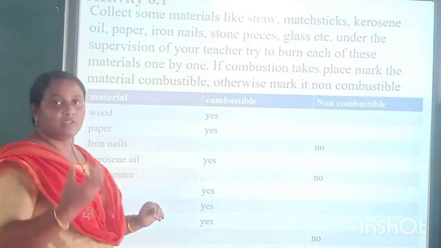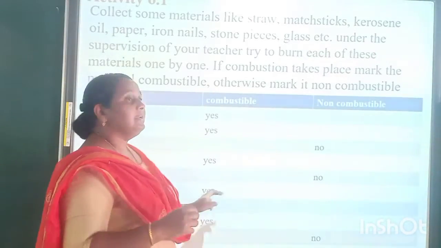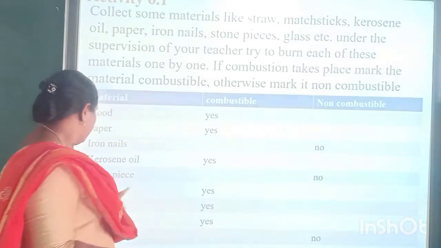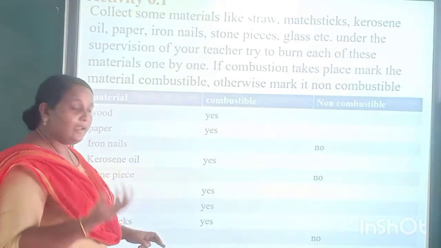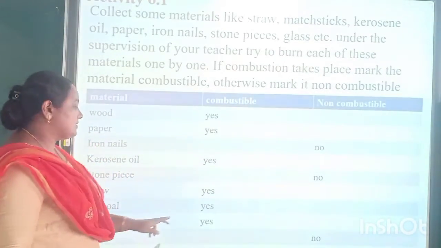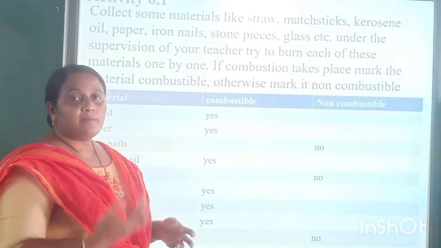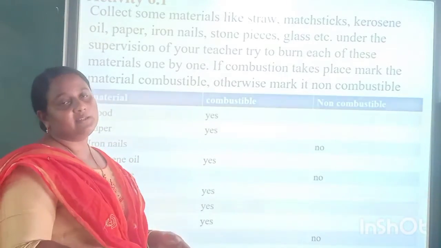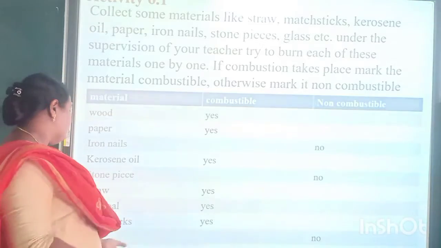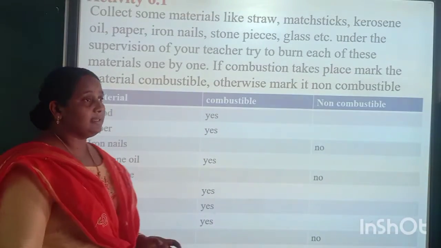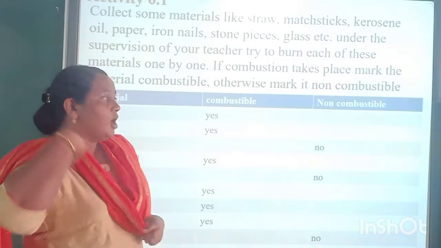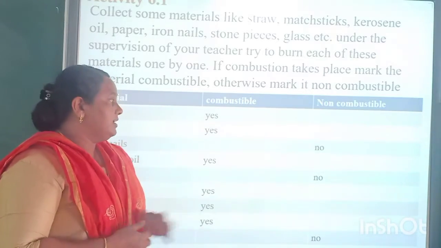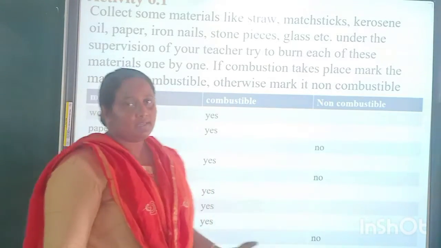Then straw, we know that it is a plastic material, it can be burned. Charcoal is also a combustible material, that can also be burned. Matchsticks, we are using a matchstick to burn other things, so matchstick is a burning substance. Glass is not a burning substance. These are all the materials given here, and you have got the answer, very simple.